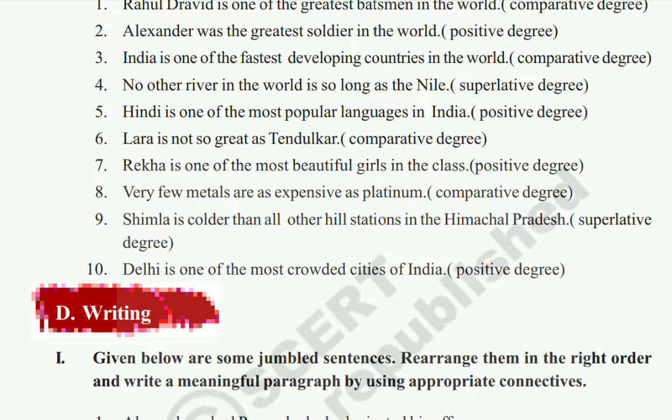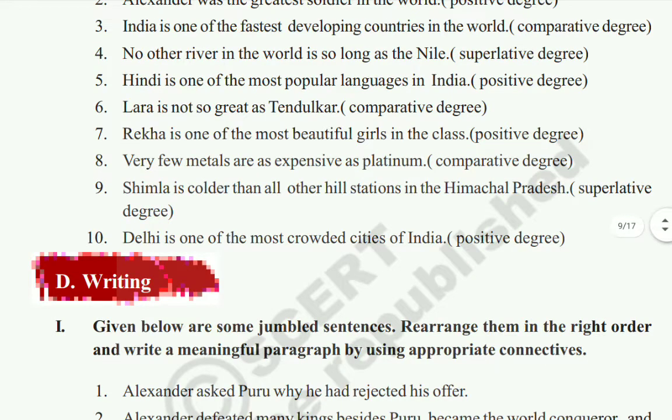Next, very few metals are as expensive as platinum. So this one, expensive, is in the positive degree. This one we have to change to the comparative degree. Expensive, more expensive, most expensive. So platinum is more expensive than many other metals.